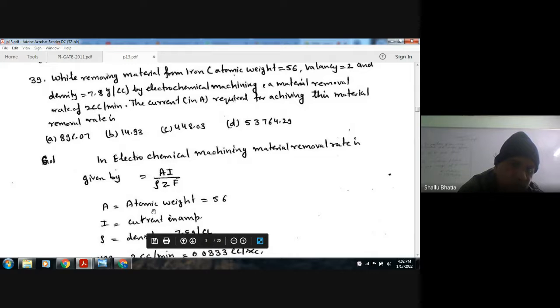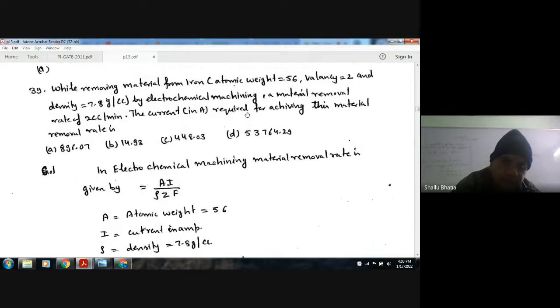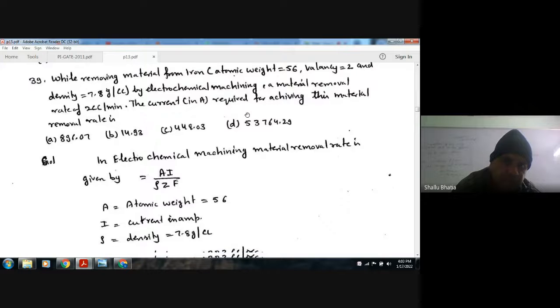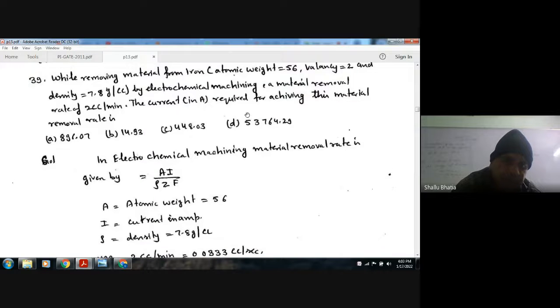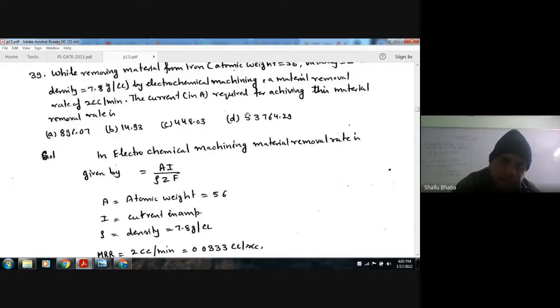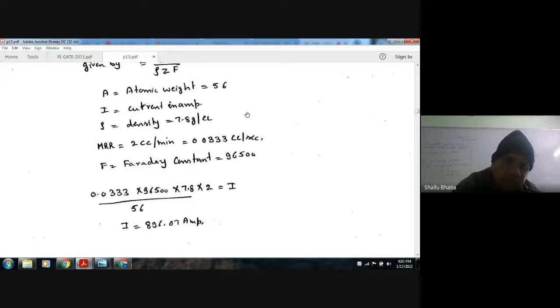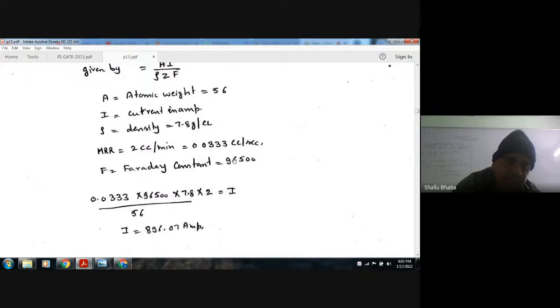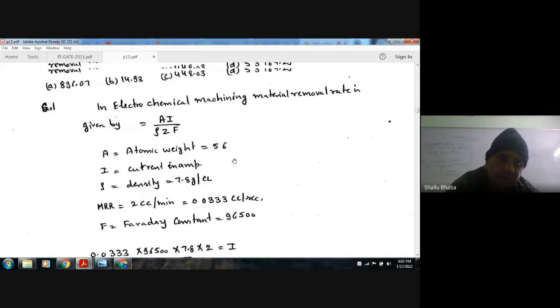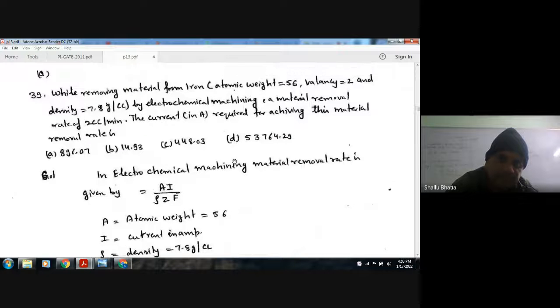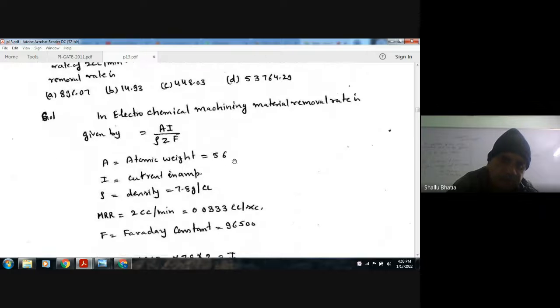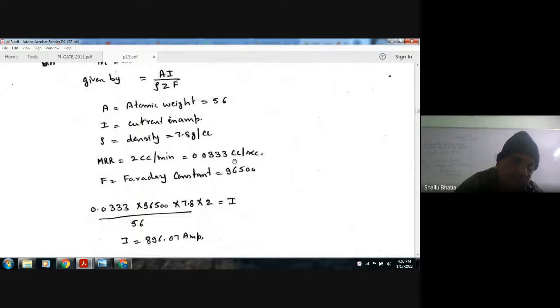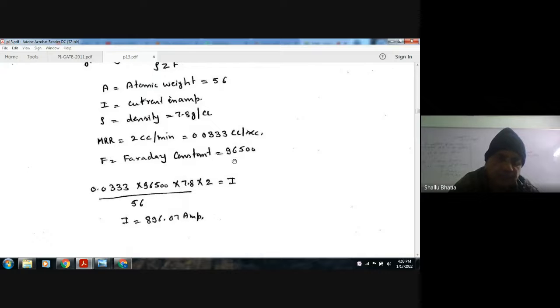Atomic weight is 56, and I is the current that we have to calculate. Density is 7.8. Putting the values, and Faraday's constant, if it is given then it's okay, otherwise you have to remember it, that is 96500. So I is 896.07.